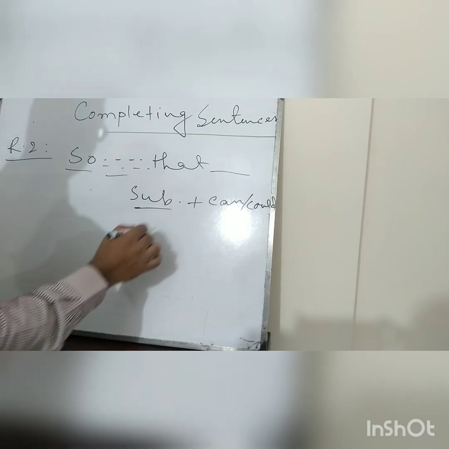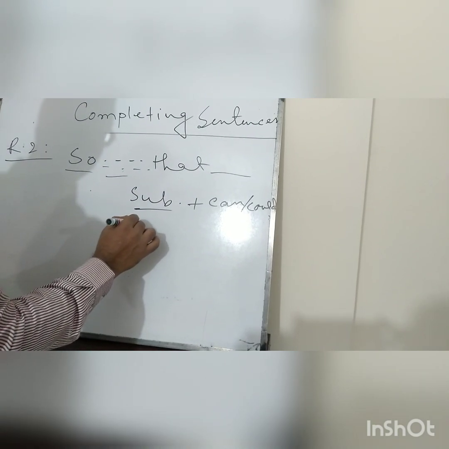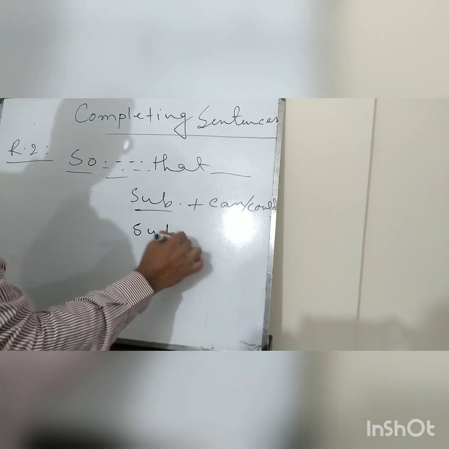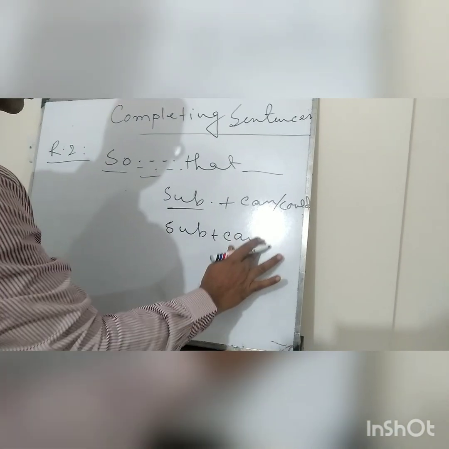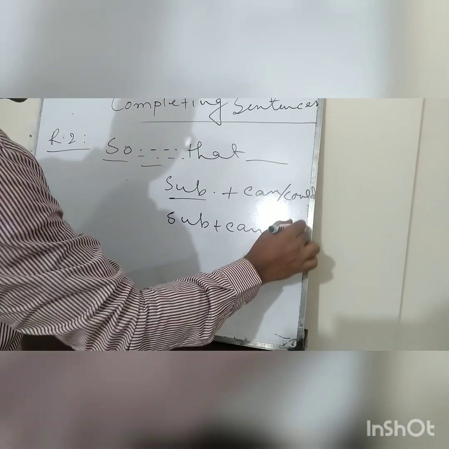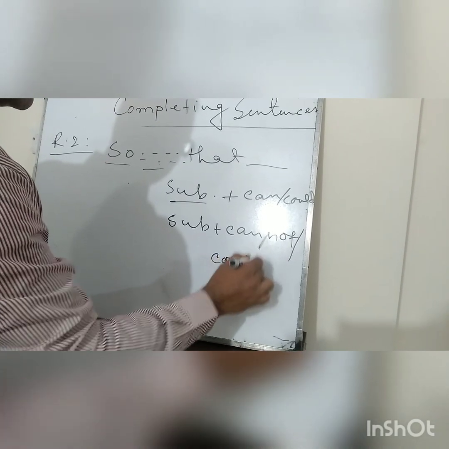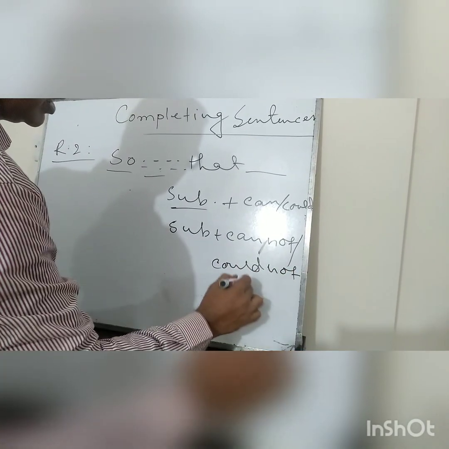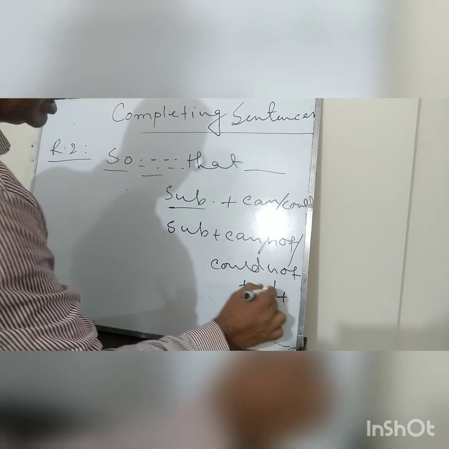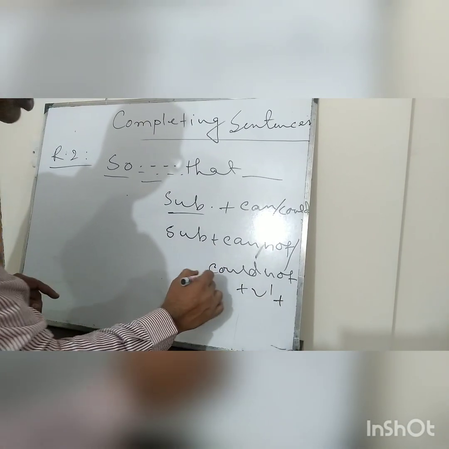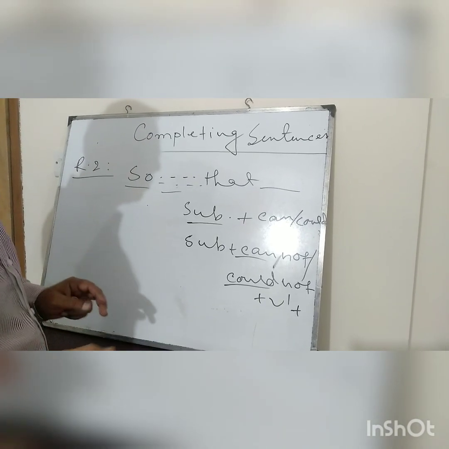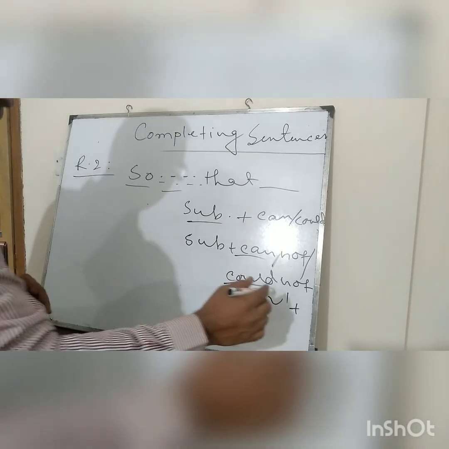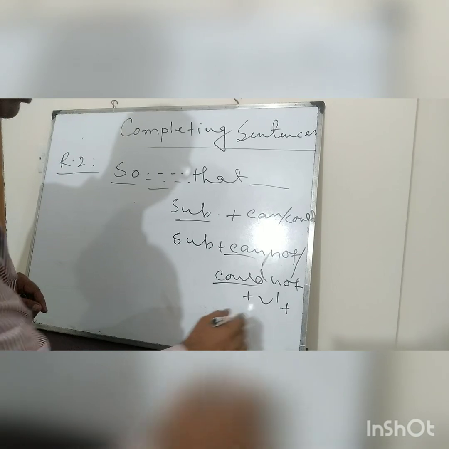But if the adjective is negative, then you will use subject plus cannot, could not, plus V1. V1 means verb, because can, could, these types of verbs are modal auxiliary verbs, and after modal auxiliary verbs the verb will always be in the present form.